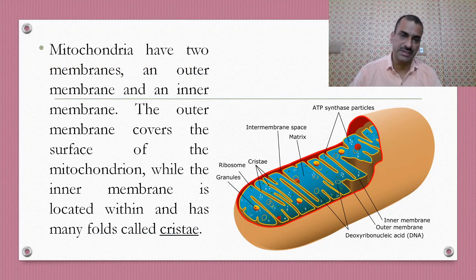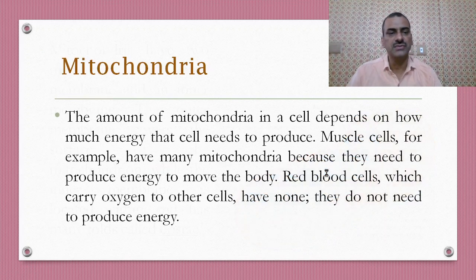Mitochondria have two membranes, an outer membrane and an inner membrane. You can see here, this is the outer membrane and this is the inner membrane. The outer membrane covers the surface of the mitochondrion, while the inner membrane is located within and it has many folds. These are the folds known as cristae.